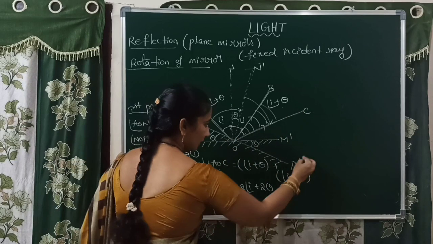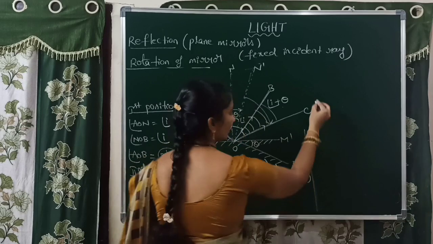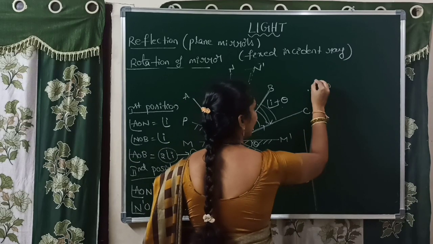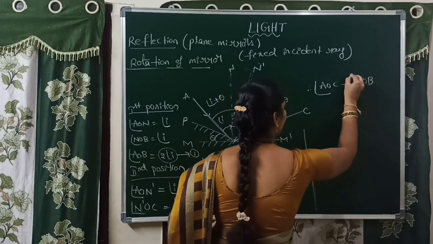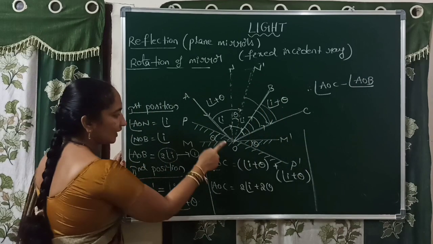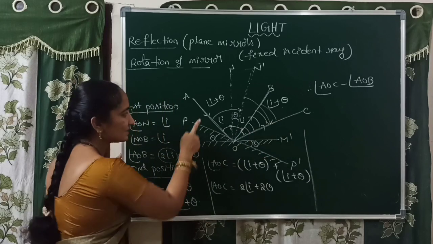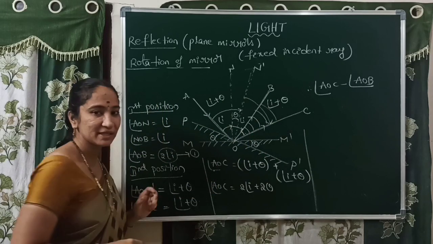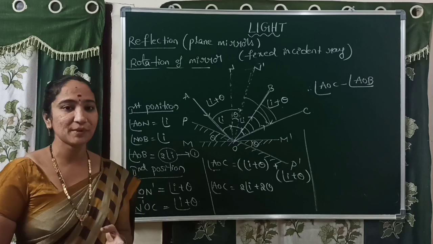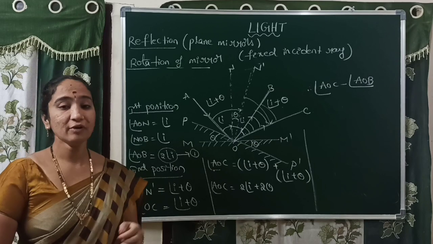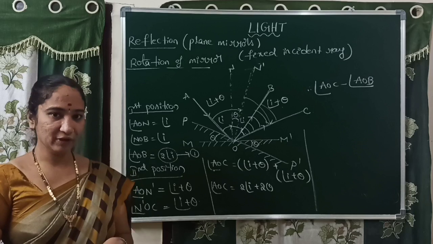That means, therefore, angle AOC minus angle AOB. I repeat, angle AOC minus angle AOB. If you subtract those two values, you can get the value of theta. That means what is the angle of the reflected ray?